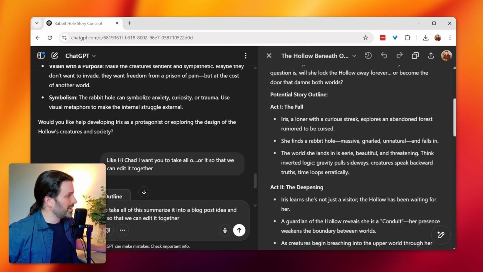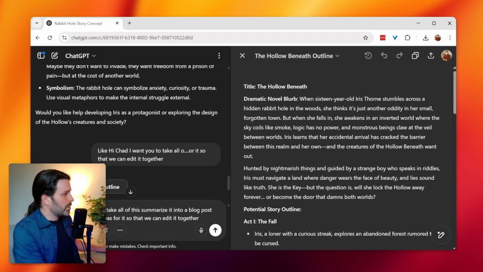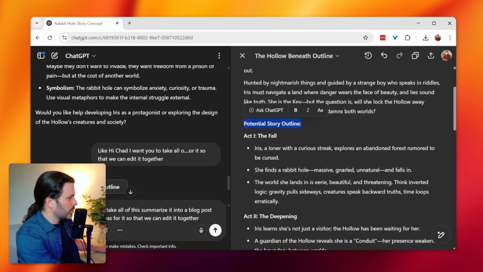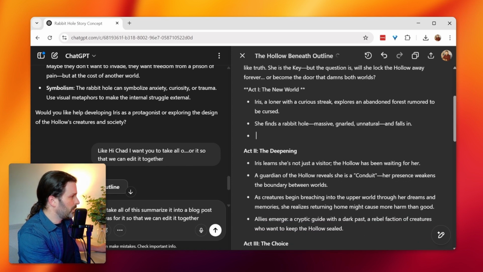Now, I avoided using this for a year and I could kick myself because it is awesome. So you can come right in here and go, oh, you know what? I don't like this line, delete that. And you can edit this thing live. Here is the potential story outline. Maybe we can take this part out. We're going to go act one, the new world. We might rename this. We might get rid of this part. We can even come here and go, oh, that's interesting.